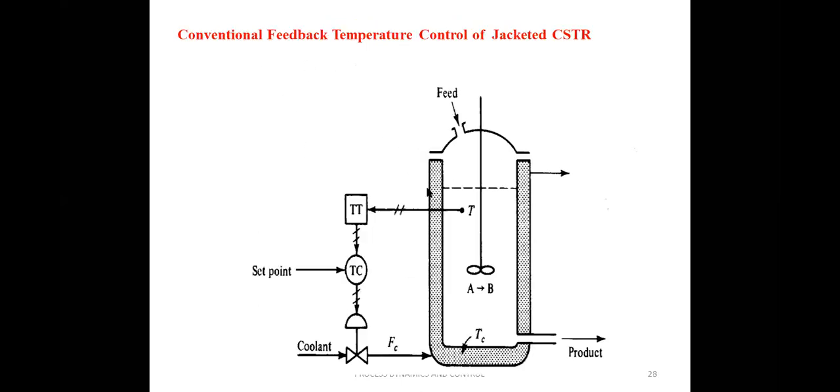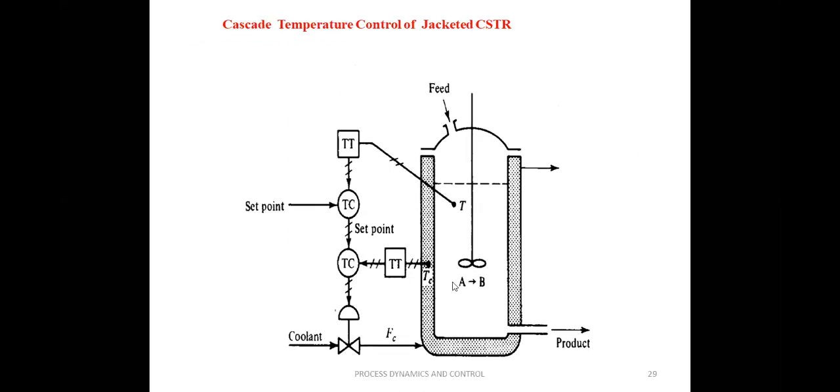So we can improve the response of this conventional feedback control to changes in coolant temperature by measuring this TC and providing control action before the effect of the TC changes has been felt by the reacting mixture.